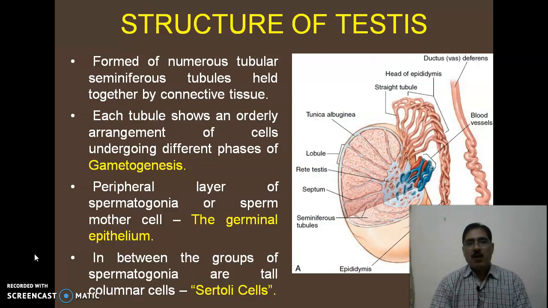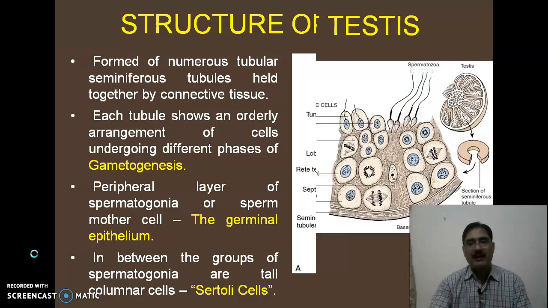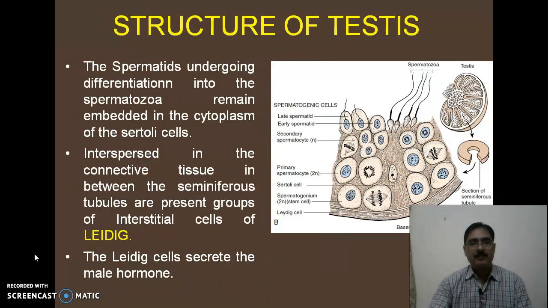The large number of seminiferous tubules are held together by connective tissues, and these connective tissues have certain specialized cells known as interstitial cells of Leydig, as you can see in the diagram. The spermatids which undergo differentiation into spermatozoa remain embedded in the cytoplasm of the Sertoli cells. It means the Sertoli cells are basically responsible for providing nourishment to the developing spermatids.